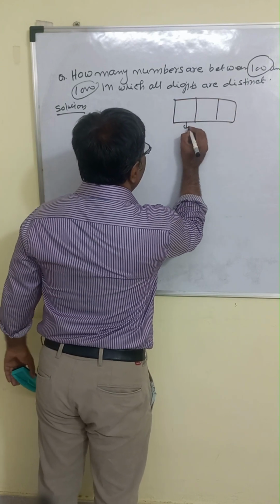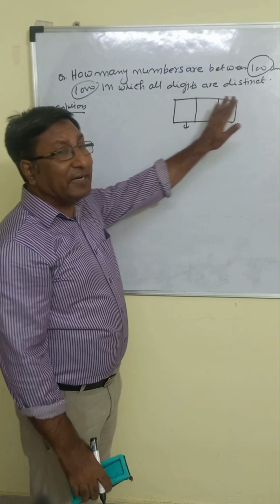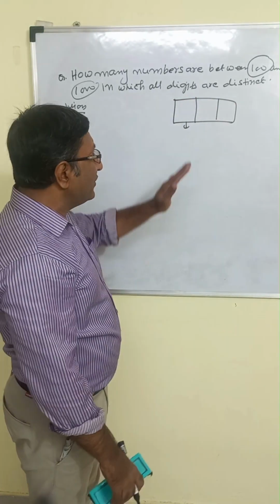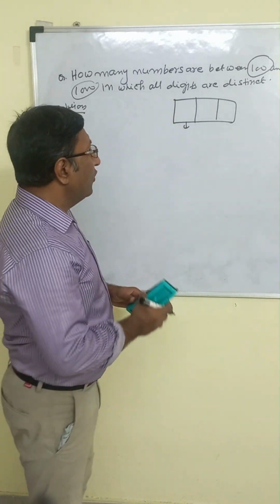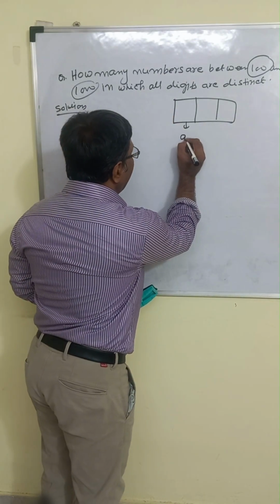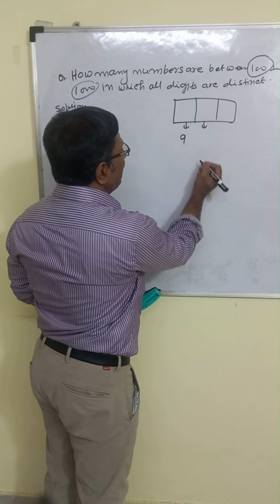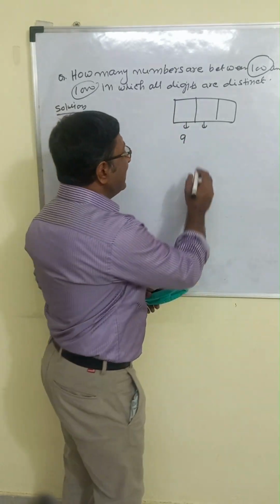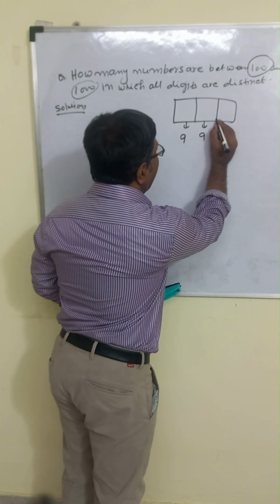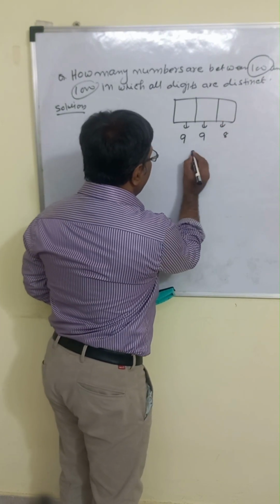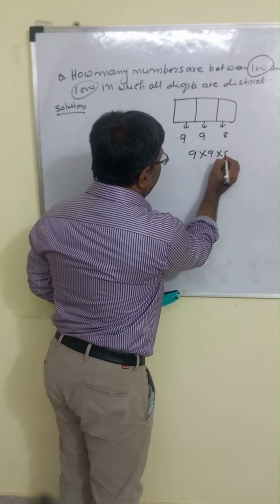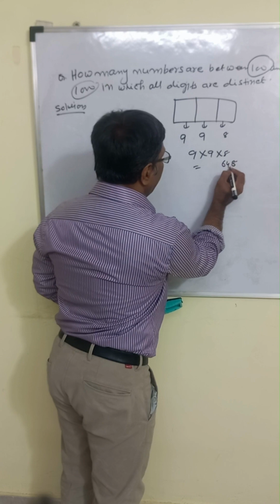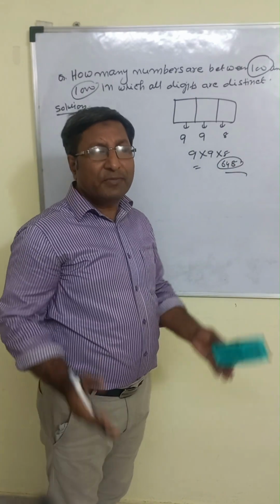Now the digits are distinct. The total digits are 0 to 9, that is 10 digits, but 0 cannot be used here. So the number of choices will be 9. Here, we used one number, so now we again have 9 choices. And here the choice is 8. So the correct answer is 9 into 9 into 8. 9 9 is 81, 81 8 is 648. 648 is our correct answer.